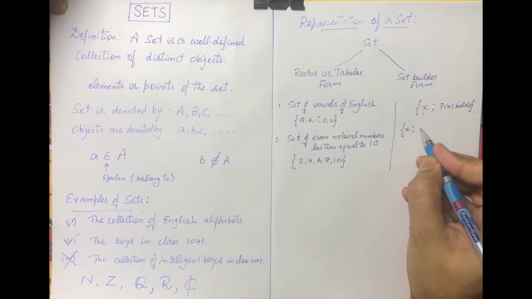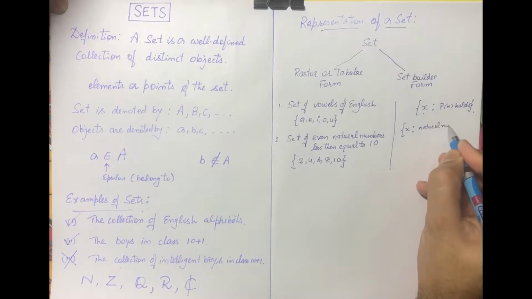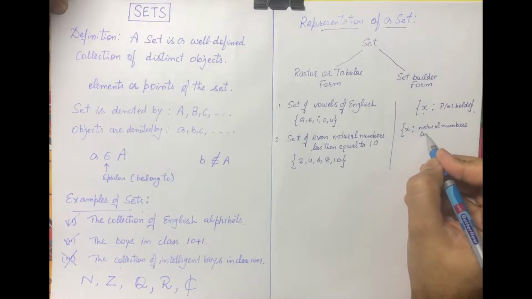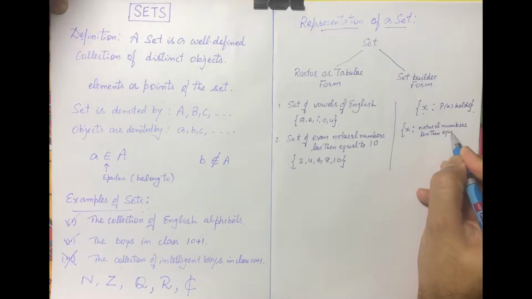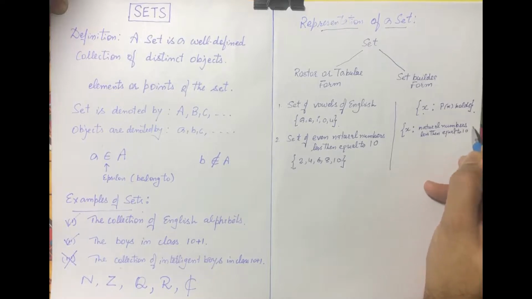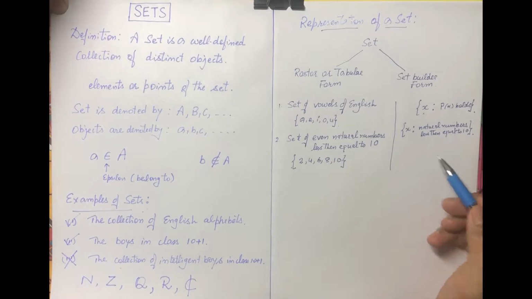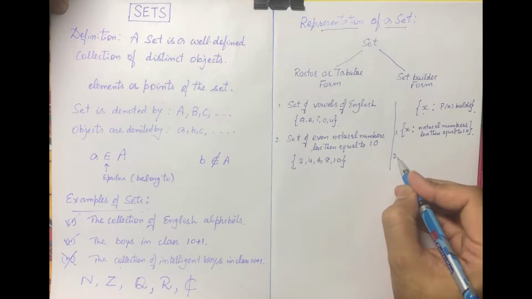So again here we express this. So this is the set. Here we write x, natural numbers, less than or equal to 10. So this is a representation of a set in set builder form. And another example, this is example 1, example 2.